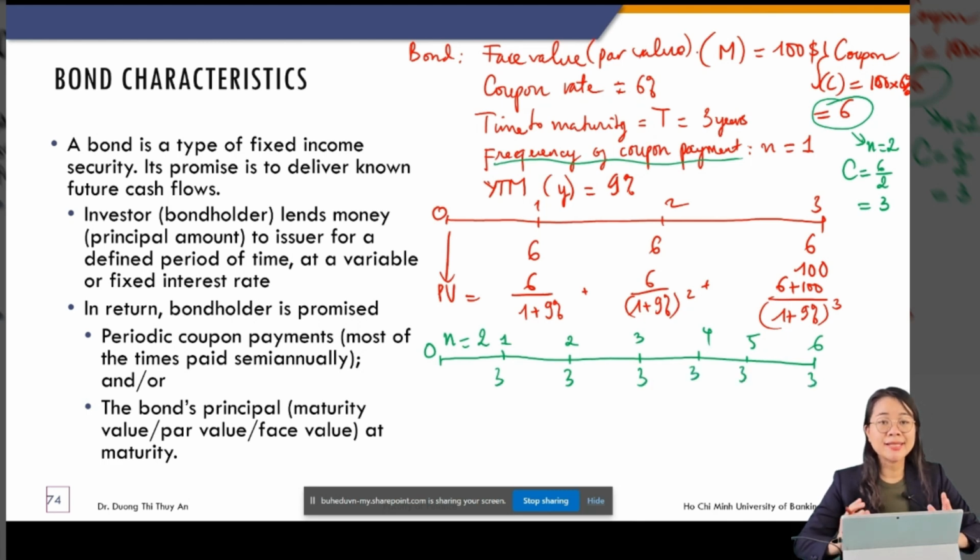But one thing doesn't change. That is the face value. You always get back the same face value by the end of the bond's life, or at the maturity date. Yeah, $100. This is what you get back in period 6. Okay, and now we can write down the PV. You can write it out yourself, please.